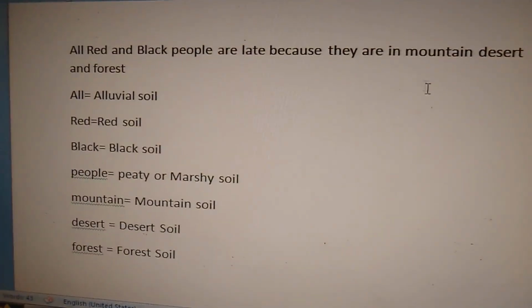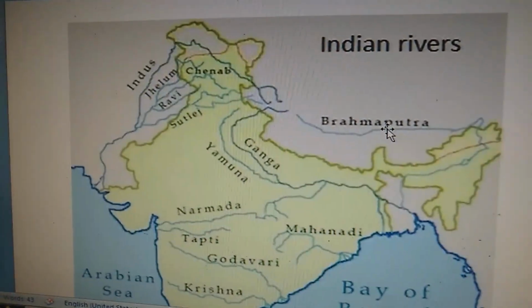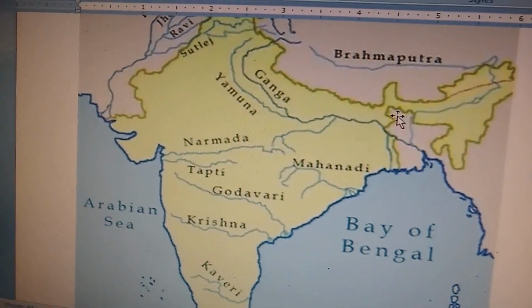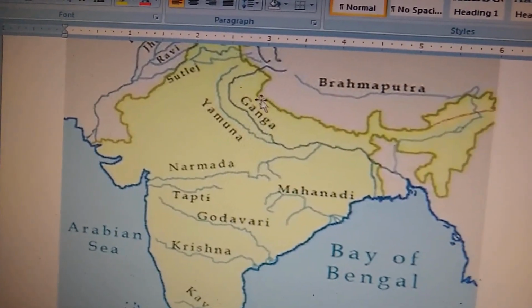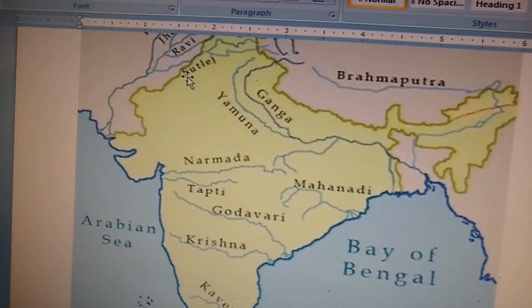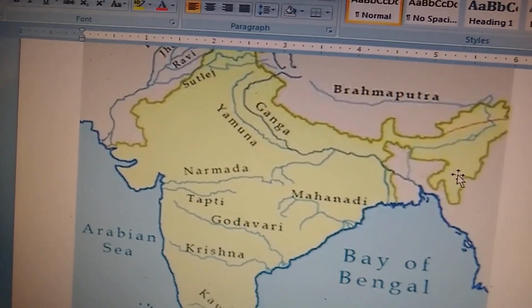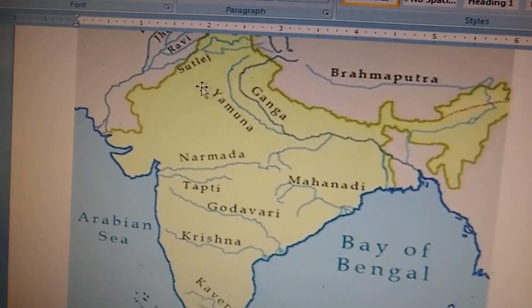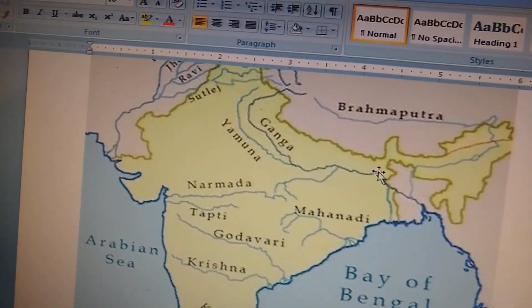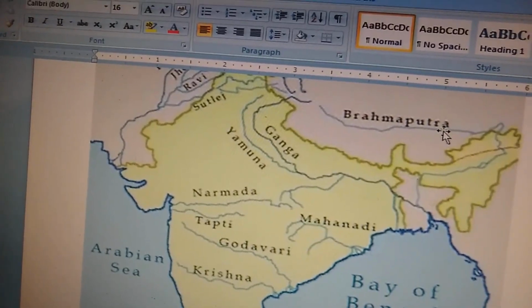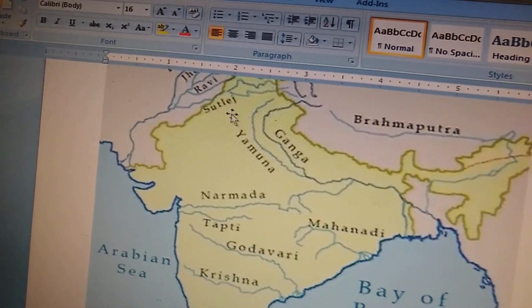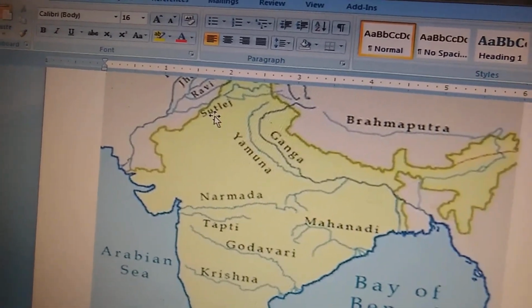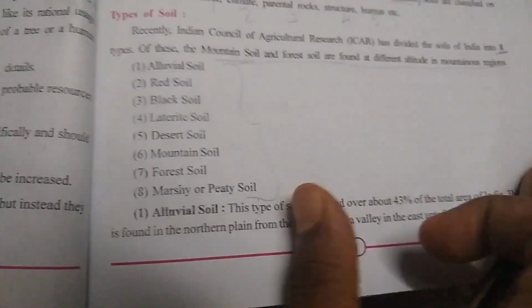Now concentrate over here. See here, Brahmaputra. So from Brahmaputra, observe the mouse movement, from Brahmaputra up to Satluj, all these areas. Starting from here up to all these areas, clear? In some of the places it contains alluvial soil. So from the Brahmaputra area up to Satluj, it is either mountainous soil or alluvial soil. The exact area is given in the textbook on the next page.